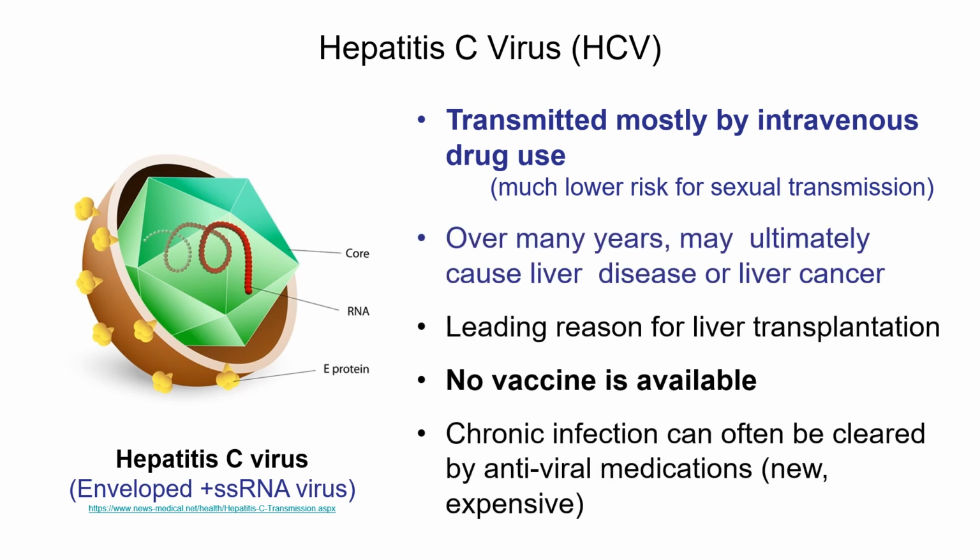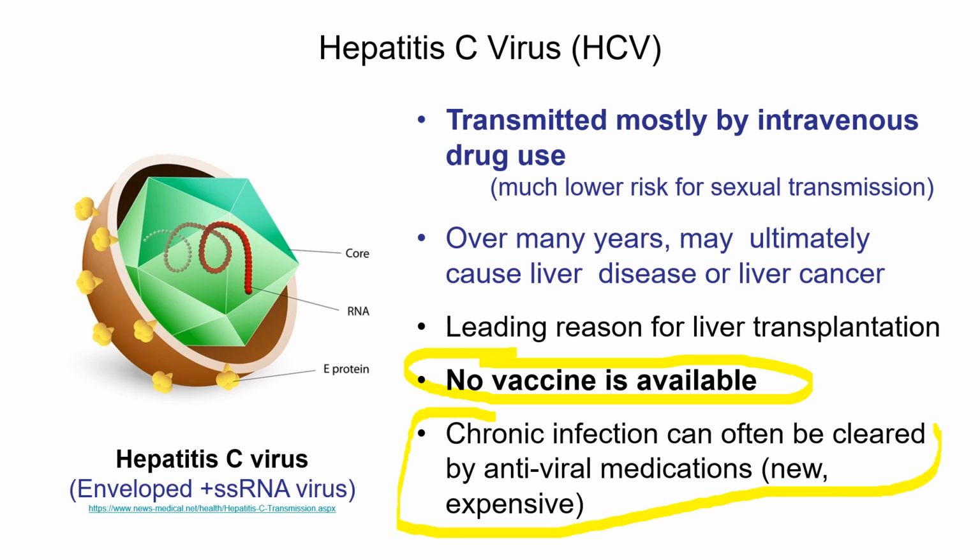This also is linked over many years to various types of liver cancers, so that is one of the biggest risks. The bad news is there's no vaccine available yet. The good news is that there is actually a cure for it now. Just a few years ago, they came out with some treatments for hepatitis C, and so people can actually get the virus cleared from these new medications.